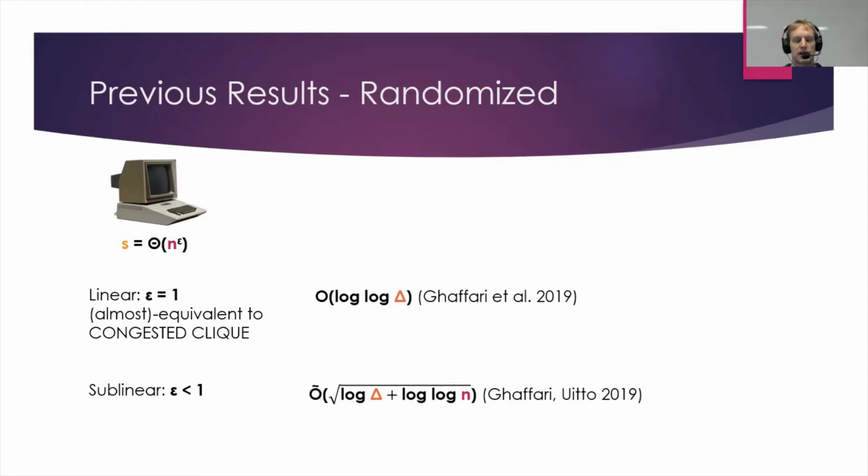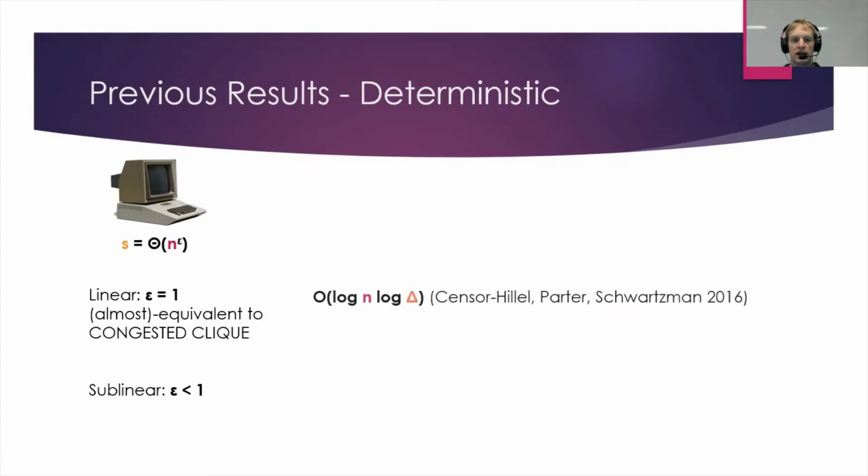And both of these results inherently use randomization, generally to subsample some smaller graph on which you then run multiple steps of a LOCAL or CONGEST algorithm. And there haven't so far been tailored deterministic results for MPC. There is one result on congested clique, the deterministic algorithms by Censor-Hillel, Parter, and Schwartzman in 2016. And that's log n log delta rounds, so quite a bit slower than the randomized algorithms.